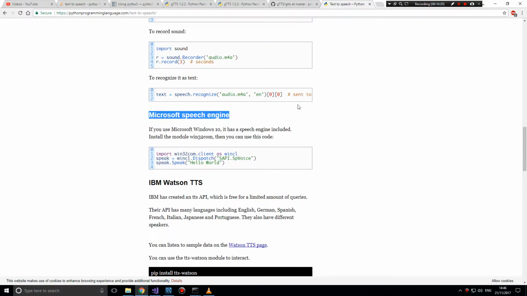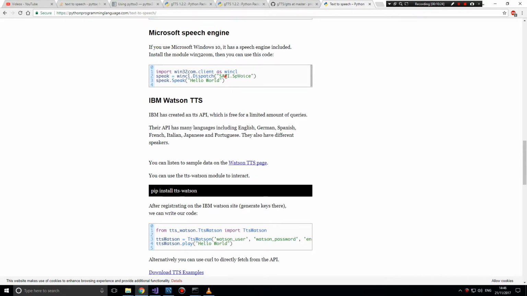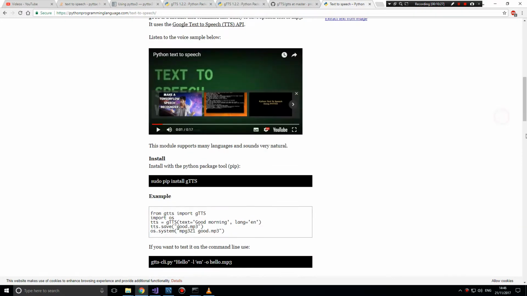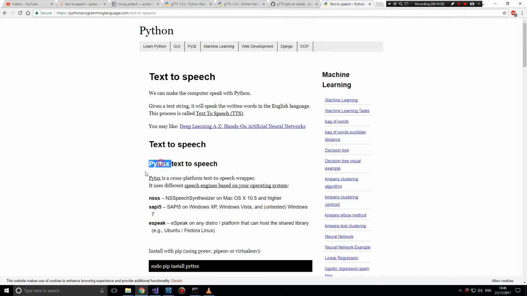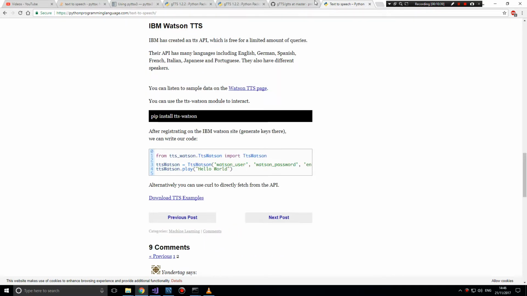You've got the Microsoft speech engine, again more if you're using Microsoft. Although this driver I think is what pyttsx uses. You also have this one, IBM's Watson TTS. So yeah, there are different ones.